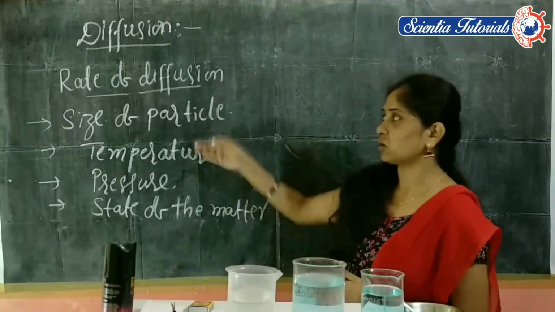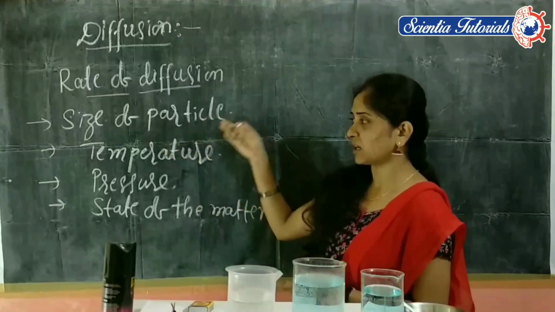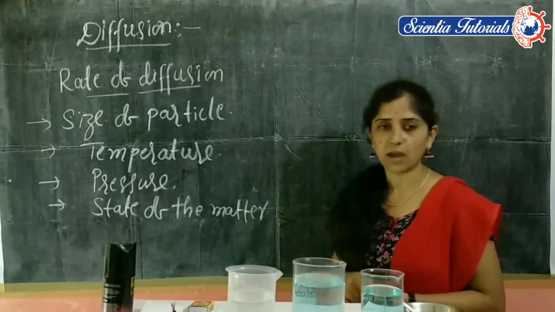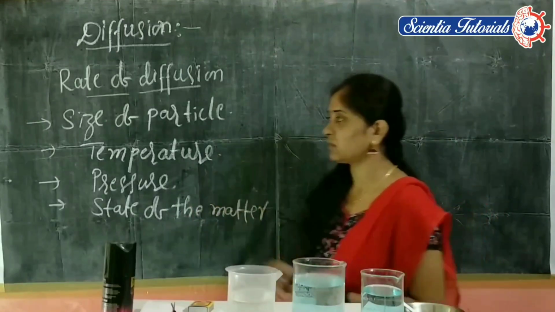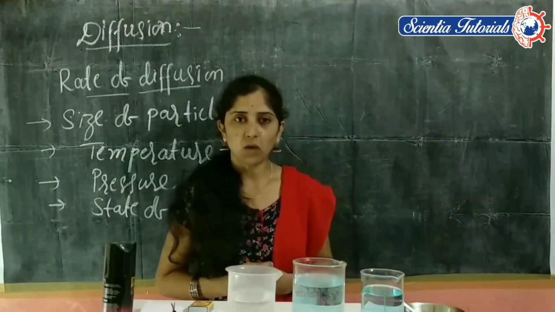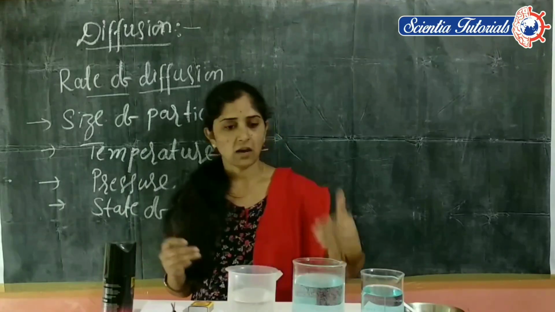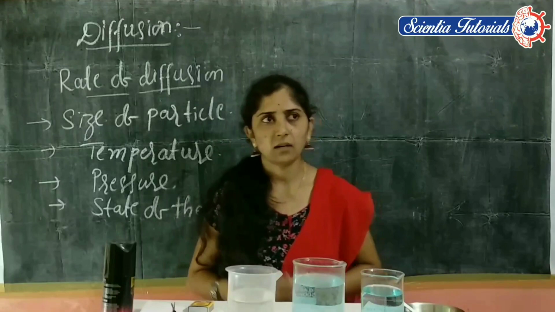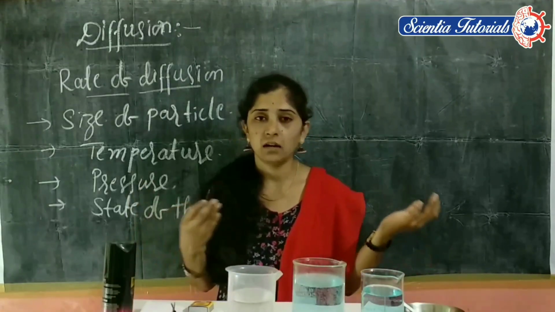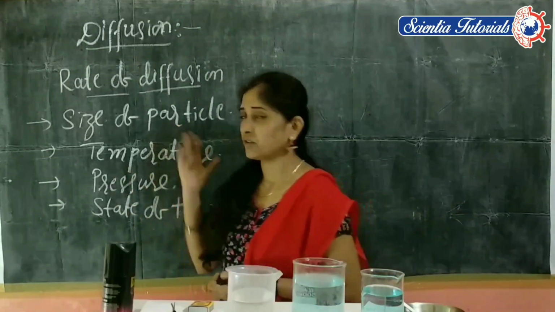So the rate of diffusion depends on some factors: the size of the particles, temperature, pressure, and state of matter. According to these factors, the rate of diffusion will vary. So I think, students, you understand this session about the rate of diffusion and the activities of the diffusion process, and in our day-to-day life, in different situations and activities, we can observe things related to the diffusion process.